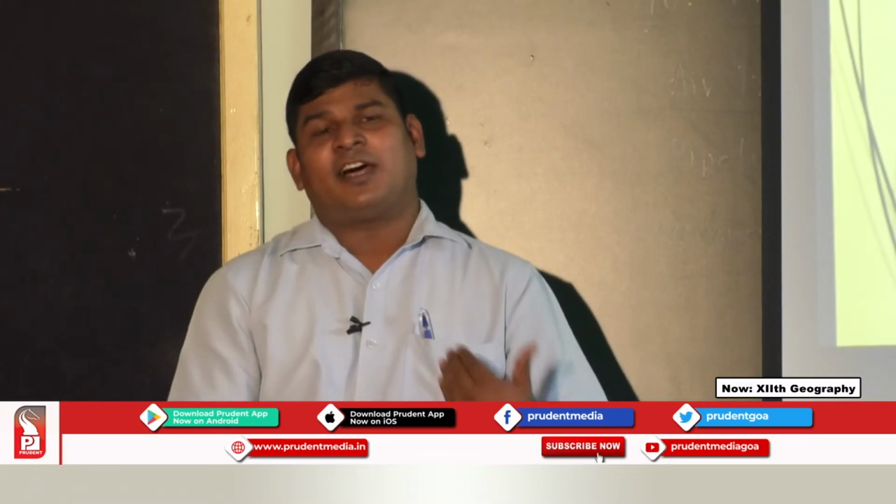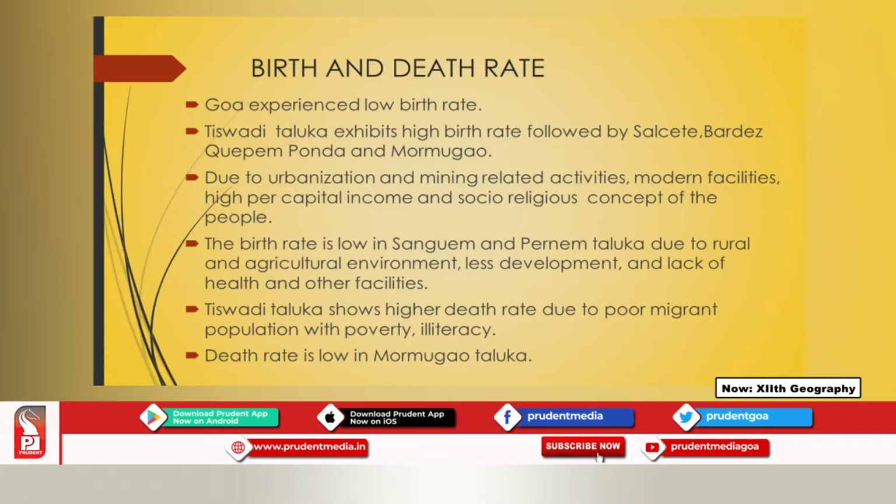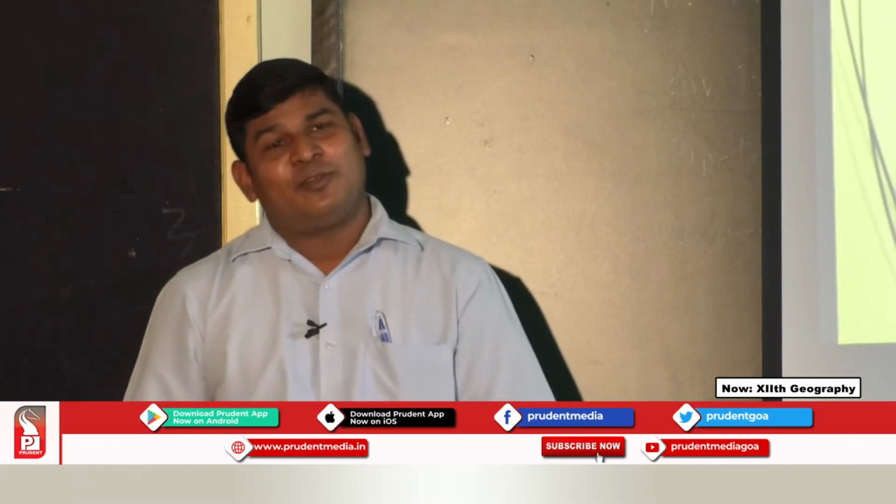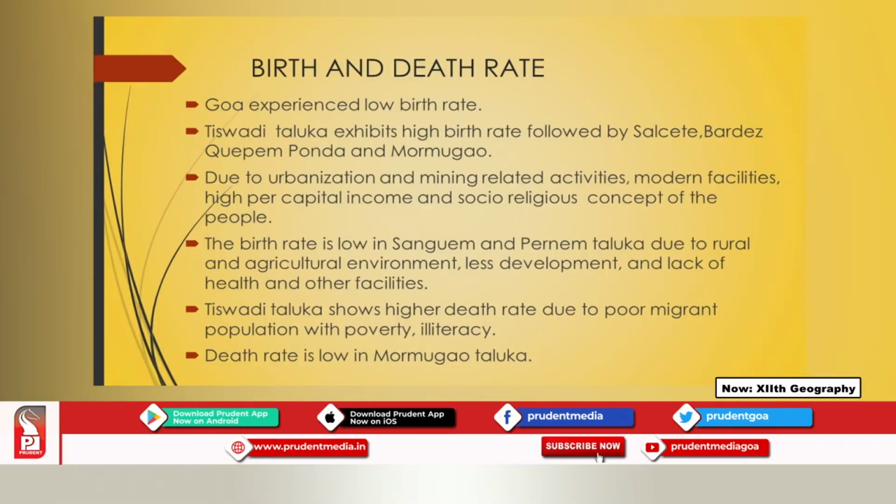Then if you consider the talukas where the birth rate was low, for example, taluka of Sangem, then taluka of Pernem, these were the talukas where the birth rate was low in the state. And what are the reasons behind that? You can say agricultural environment prevailed there in these talukas, that is Sangem and Pernem. Then less development was there of these talukas in the state.